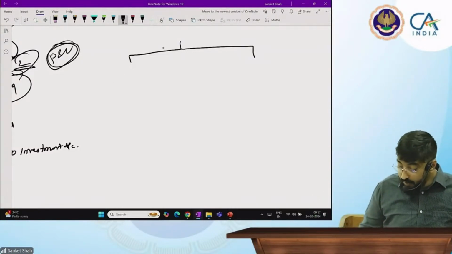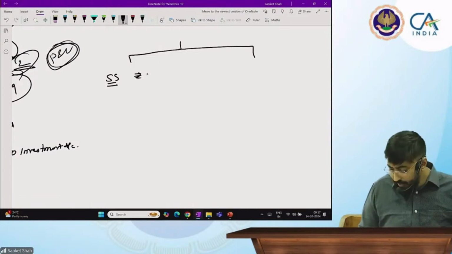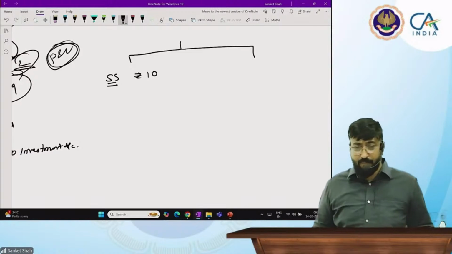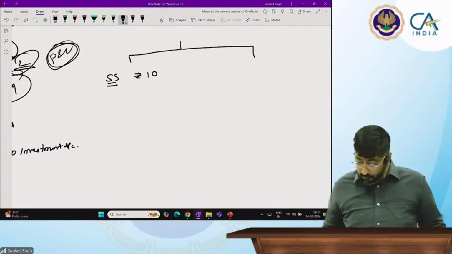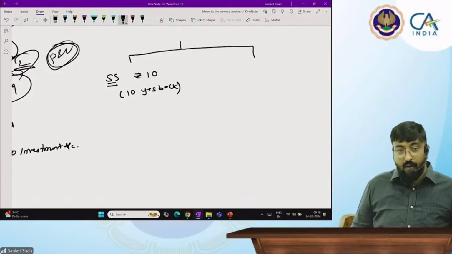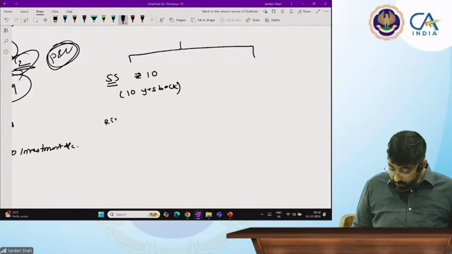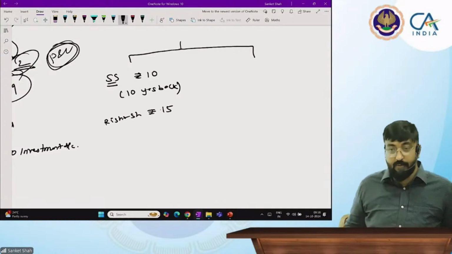Suppose Sanket sir is an investor, he buys one share of Reliance, for example, at rupees 10 per share, 10 years back. And now the company is issuing right shares, assume at 15 rupees.